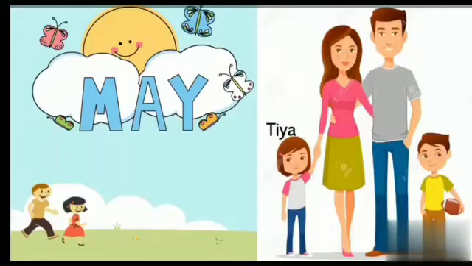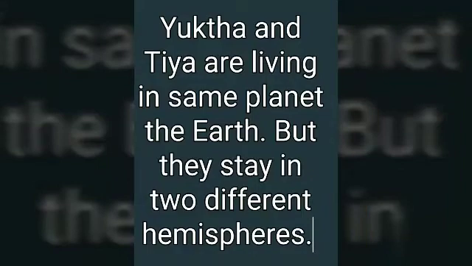Yukta celebrates Christmas with friends in winter, whereas Dia celebrates Christmas during summer. Can you think of why? Because Yukta and Dia are living on the same planet, the Earth, but they stay in two different hemispheres. Yukta lives in the southern hemisphere, Dia lives in the northern hemisphere. Different hemispheres, but same Earth. This is the reason.